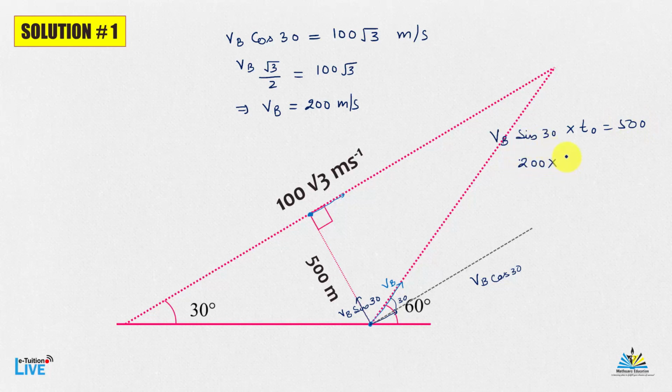VB is 200, into sin 30, which is 1 by 2, and t naught is equal to 500. So you can see that t naught is equal to 500 divided by 100, that is 5 seconds. So 5 seconds is the answer for this question. Let's have another solution for the same question.